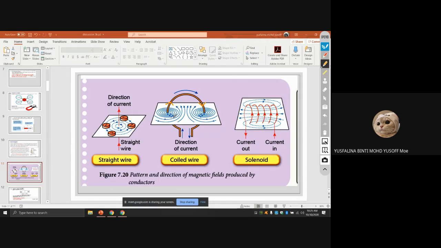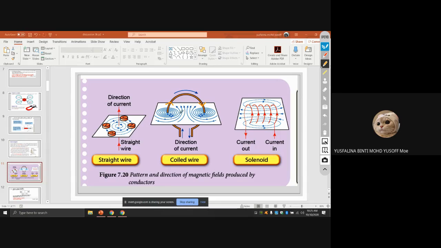You put your hand here and grip it, and it goes upward, so your thumb is going upward, and the direction of your fingers is anti-clockwise. For this one going downward, your thumb is going downward, and the direction is clockwise.